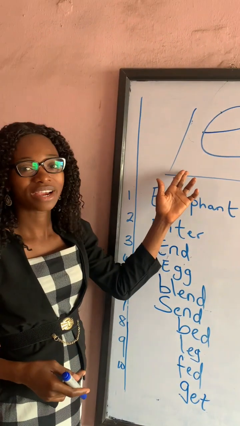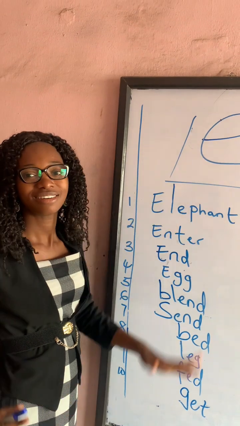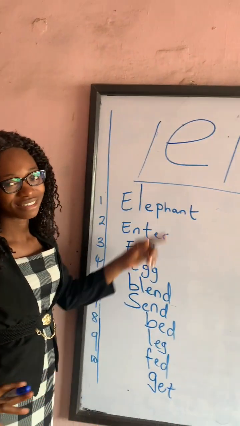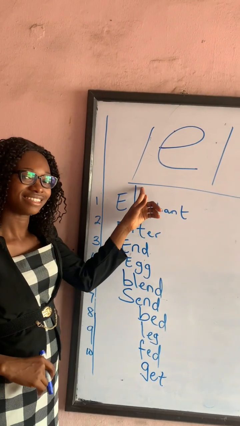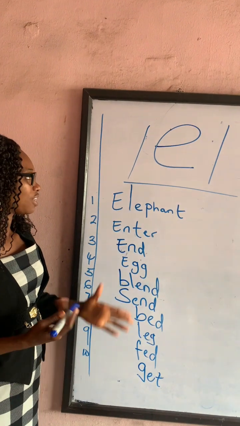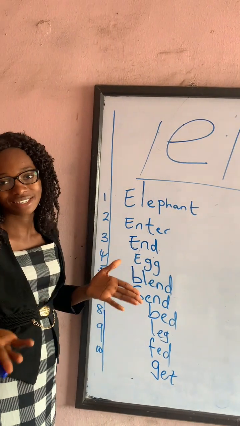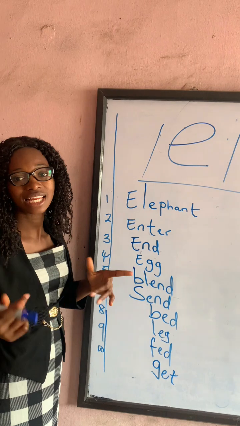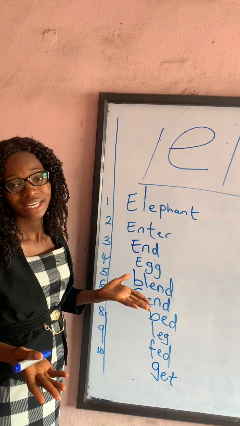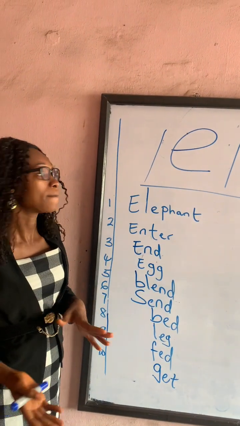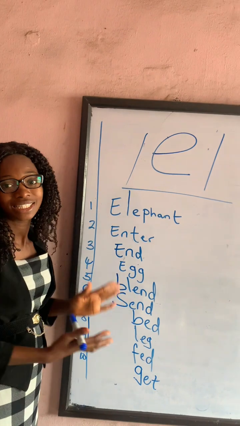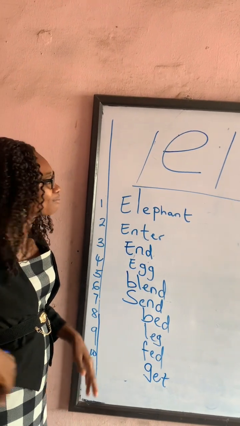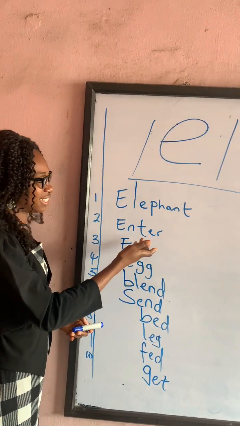So today we have another sound, and the sound is the short letter E sound. Letter E has different sounds. It sounds like "eh" in some words, but today we want to work on this one. This makes the sound "eh". So we have elephant.